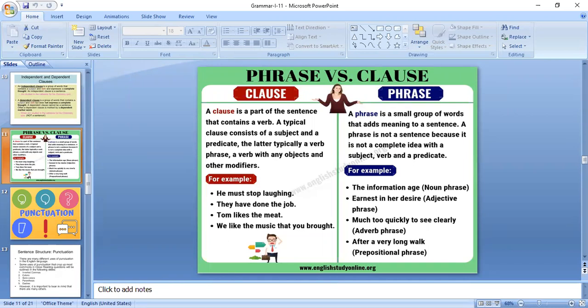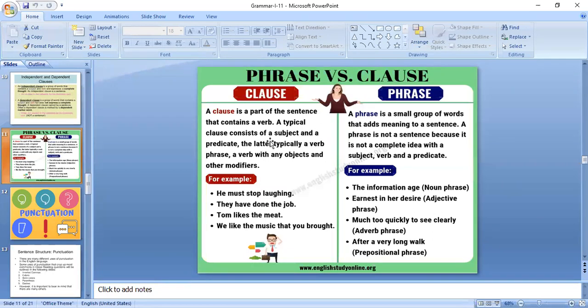What is the meaning behind using these words, the information age? No, we cannot understand. To understand this part of the sentence, we must rely on the other part of the sentence. The other part of the sentence is the clause.